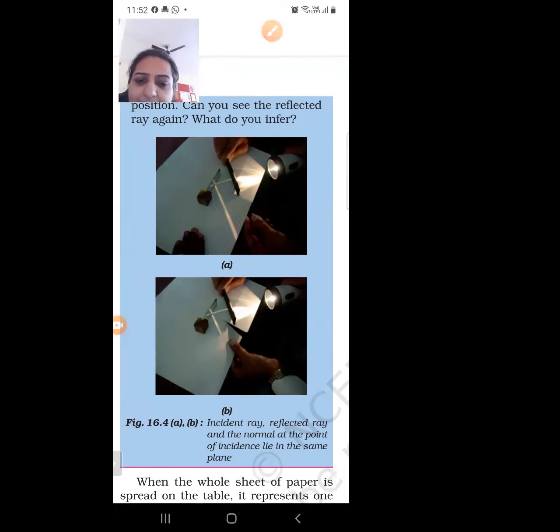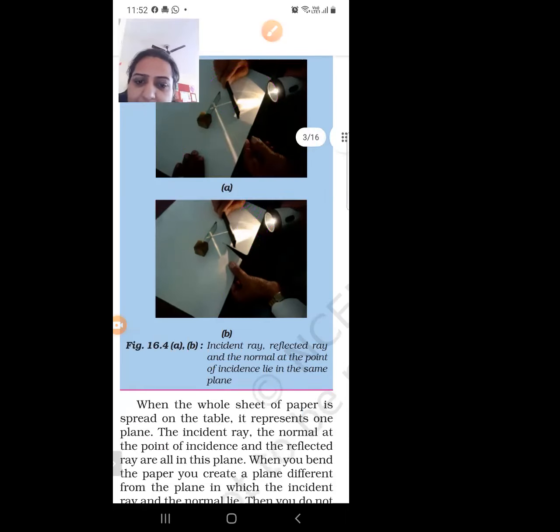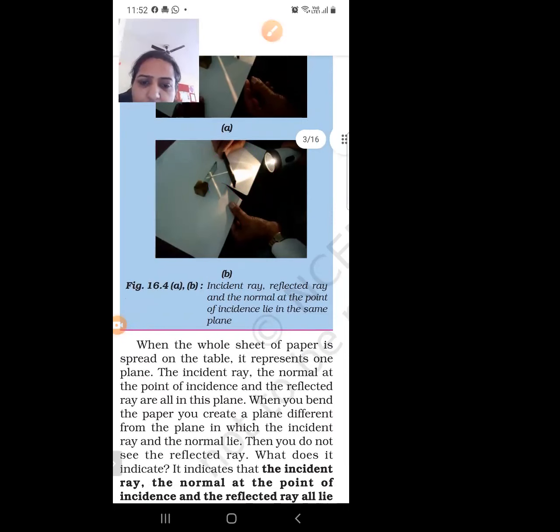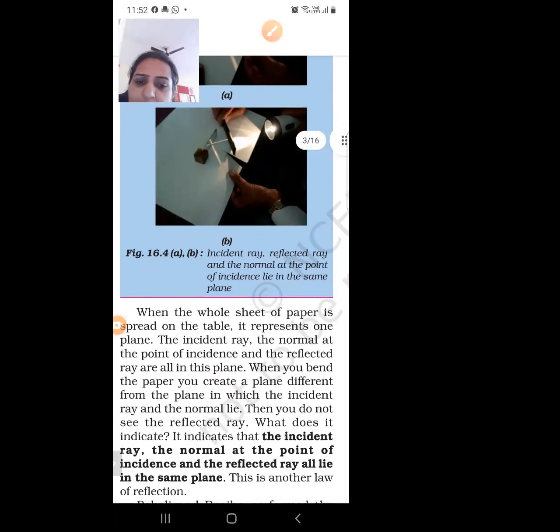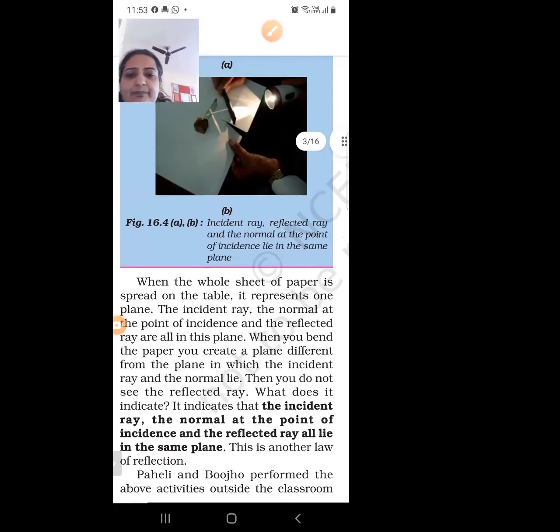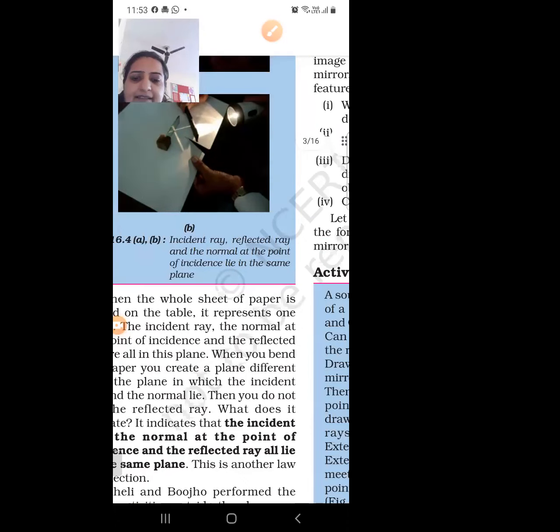So you have to remember the incident ray, reflected ray and normal all lie in the same plane. When the whole paper was given, incident ray and reflected ray were present. But if you are bending the paper, you are creating a different plane in which the incident ray and normal lie. But then you don't see the reflected ray. Why? Because the incident ray and normal at the point of incidence and the reflected ray all lie in the same plane. And this is the second law of reflection.